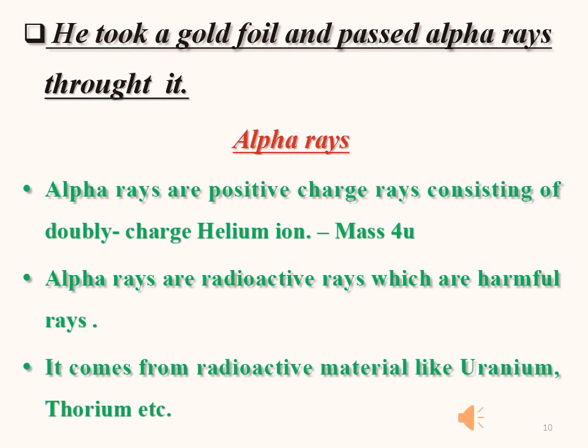So a question arises, what is an alpha particle? Alpha particles are positively charged rays consisting of double charged helium ion, that is, the mass is 4 u. We can also say that alpha rays are radioactive rays which are harmful rays. There are many other radioactive rays, and these alpha rays come from radioactive materials like uranium and thorium.